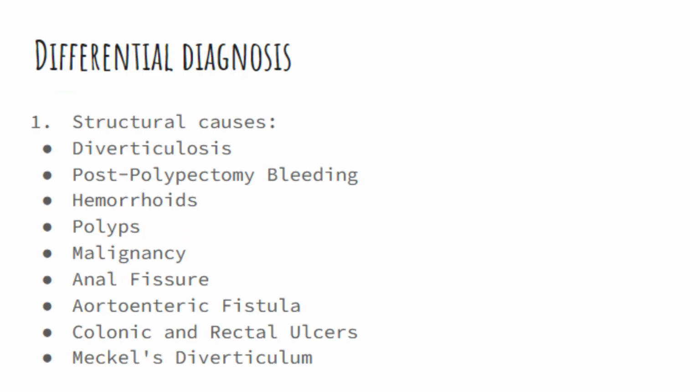Number 1. Structural causes: diverticulosis, post-polypectomy bleeding, hemorrhoids, polyps, malignancy, anal fissure, aortoenteric fistula, colonic and rectal ulcers, Meckel's diverticulum.